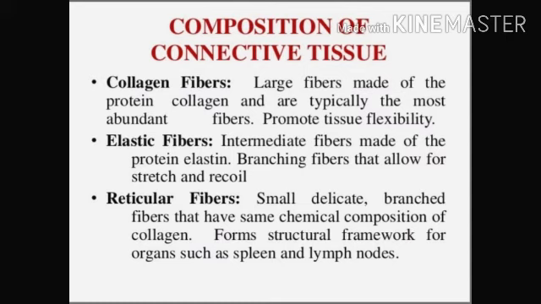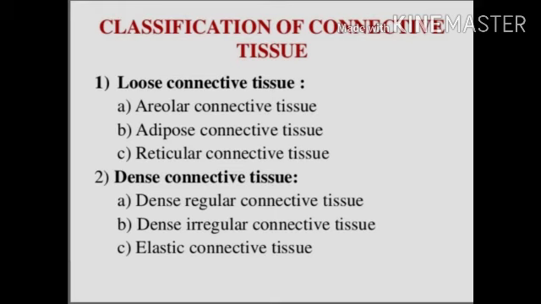Third is the reticular fiber. Small, delicate branching fibers that have some chemical composition of collagen form a structural framework for organs such as the spleen and lymph nodes. Now the classification of the connective tissue.